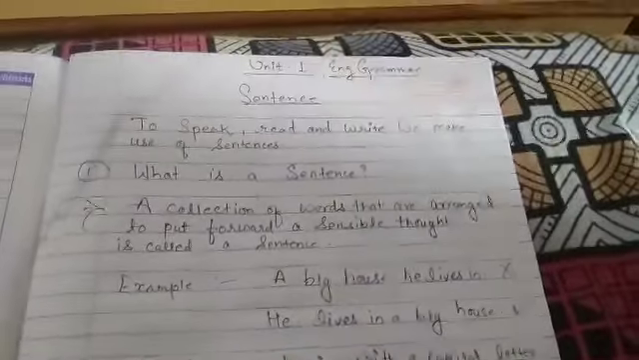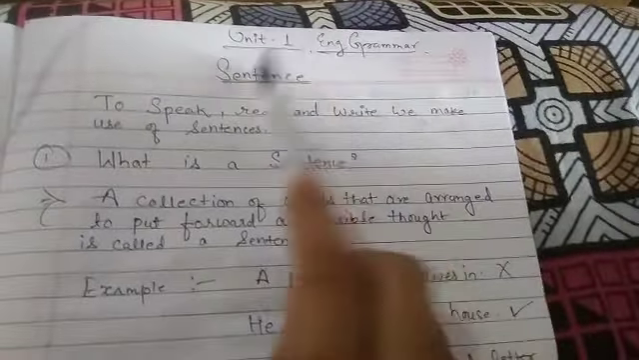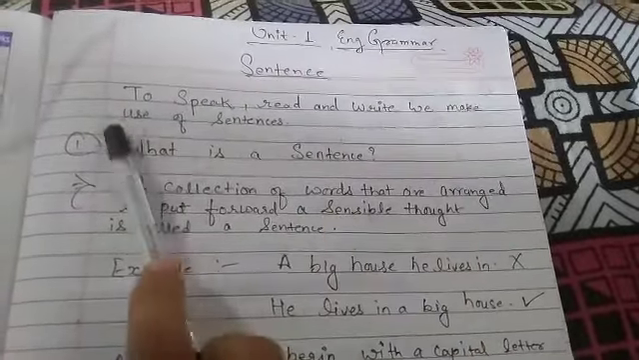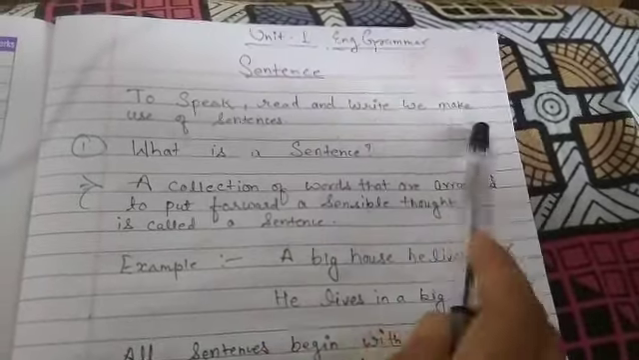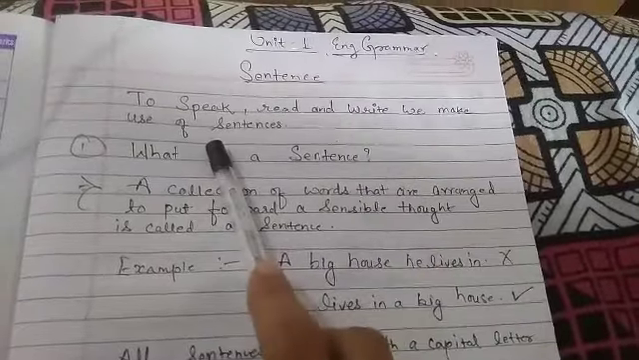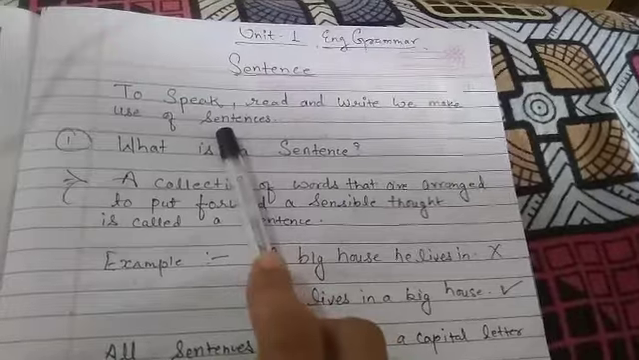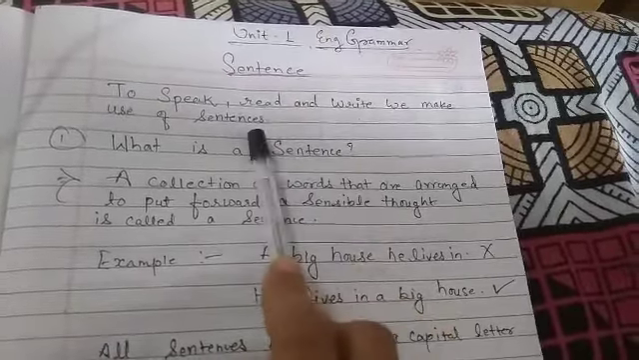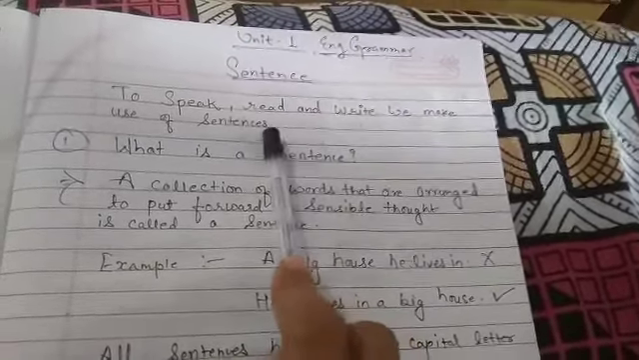Okay. So let's start. Today I'm going to teach you English grammar, unit 1, and the topic is sentence. First of all, you need to know that to speak, read and write, we make use of sentences. It is not possible to speak, read or write without using sentences. So it is very necessary to learn sentences.